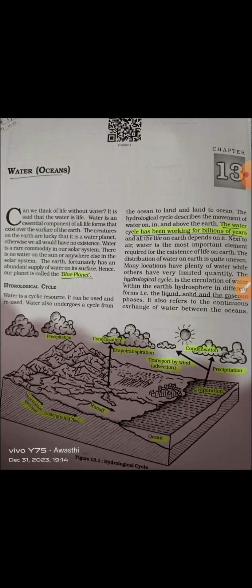The next thing is the hydrological cycle. Water is not like once water has gone, it is always gone. If it is used by human beings, water will regenerate itself. For example, through cycles like evaporation, condensation, precipitation, transport by the wind, and penetration into the soil. We have underground water also. So these kinds of things are here.